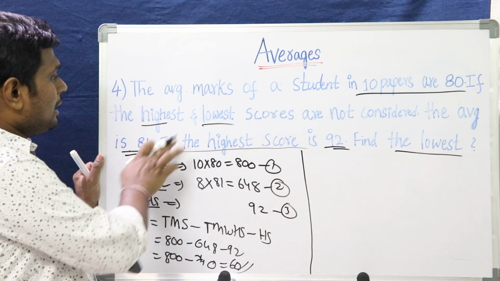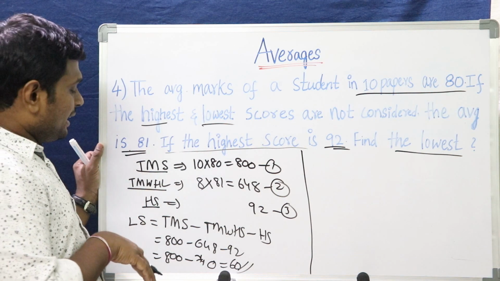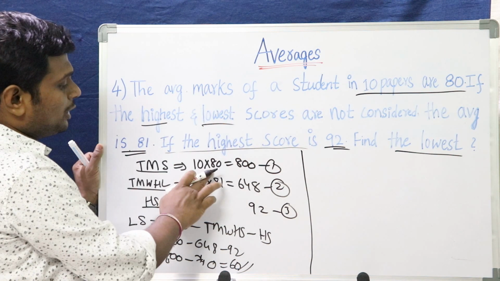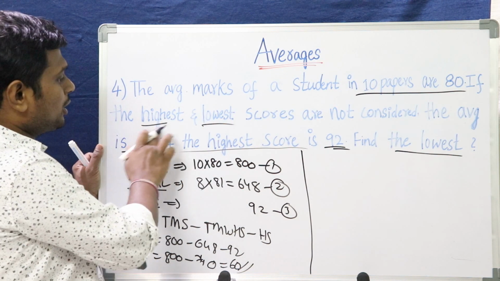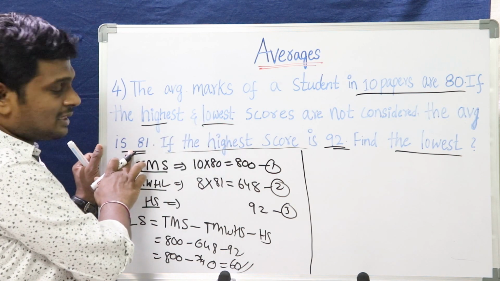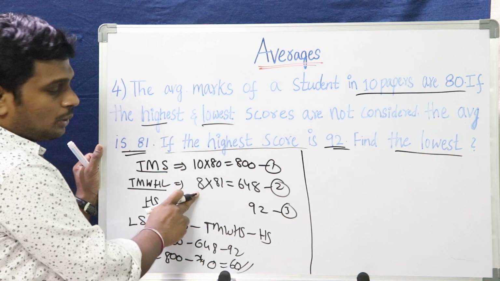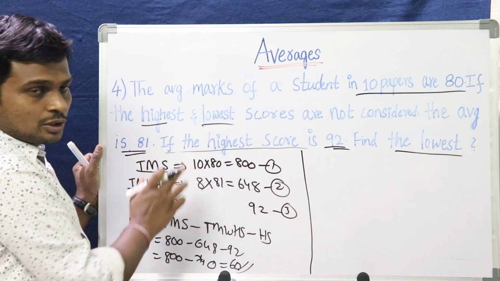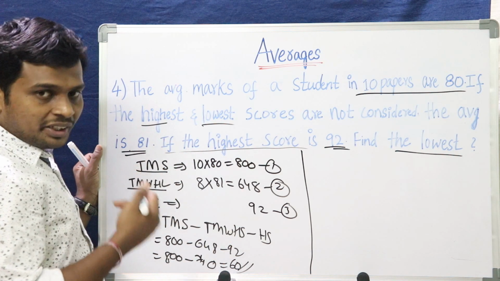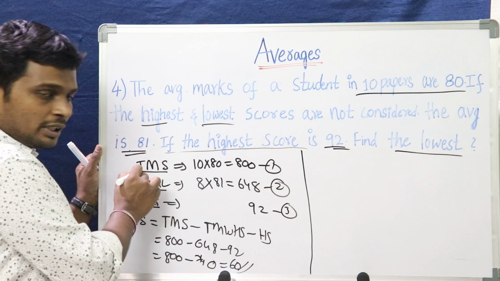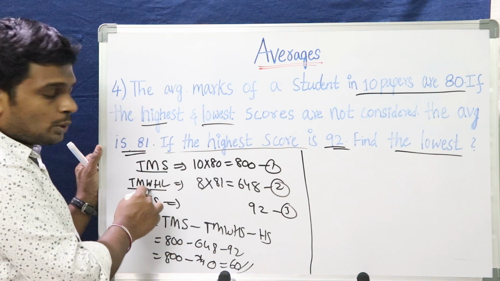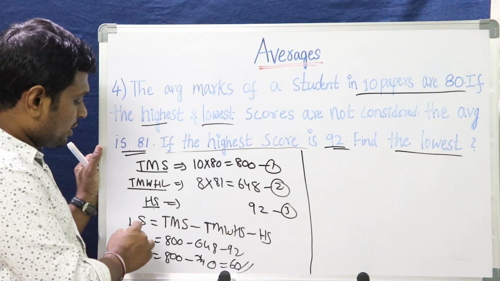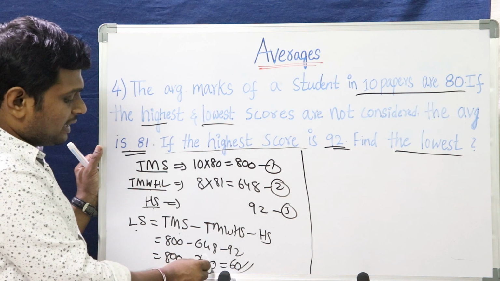Let me recap it. With these statements, what we can derive: the total marks scored in 10 subjects is 10 into average, 10 into 80, that is 800, is the first statement. Without highest and lowest, the average is 81. That means we are removing 2 papers, so total papers is 8. 8 into average, we got 648. The third one is highest score is 92. What were we asked to solve? Lowest score. How can we solve the lowest score? Total score minus without highest and lowest minus highest. We will be left with only the lowest score. That is lowest score equals total marks minus this one, 800 minus 740, that is 60.